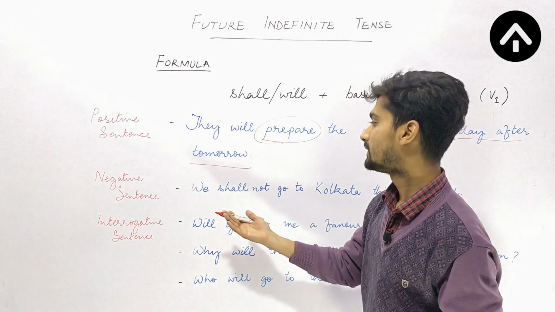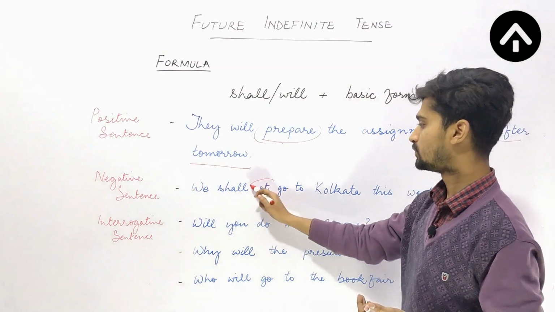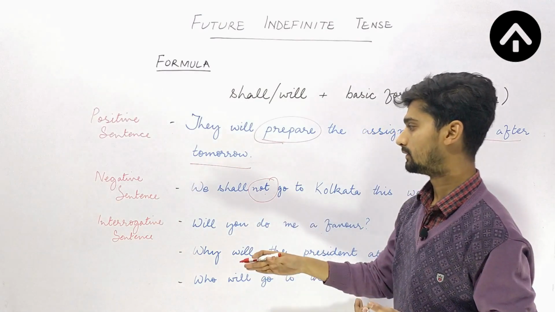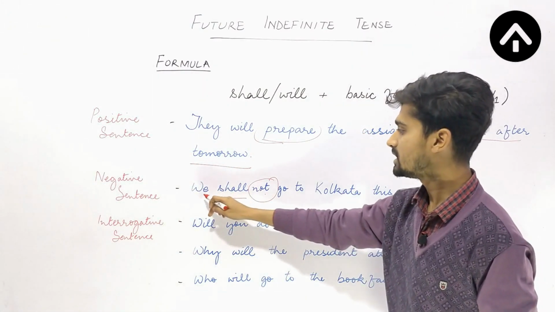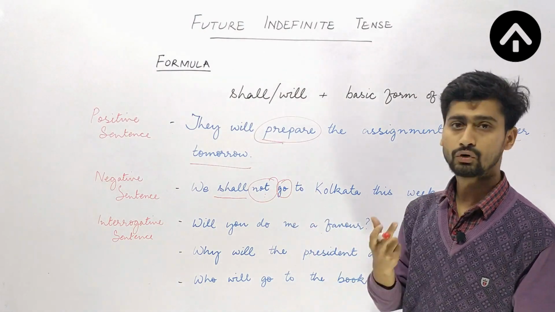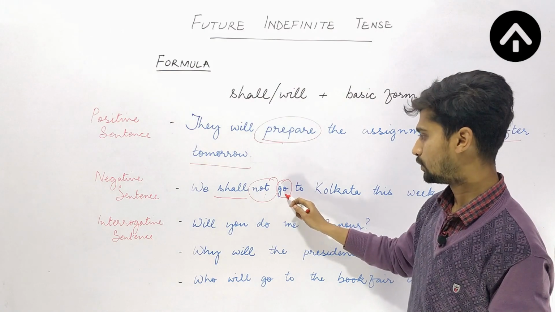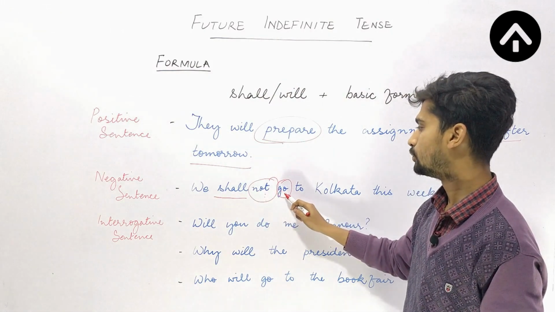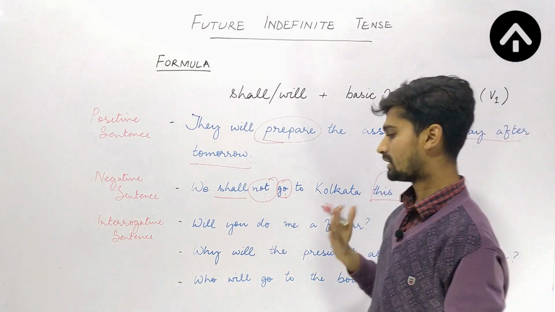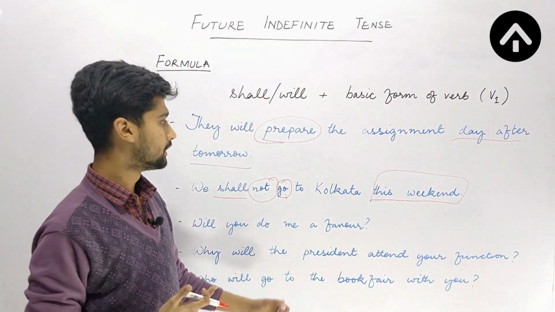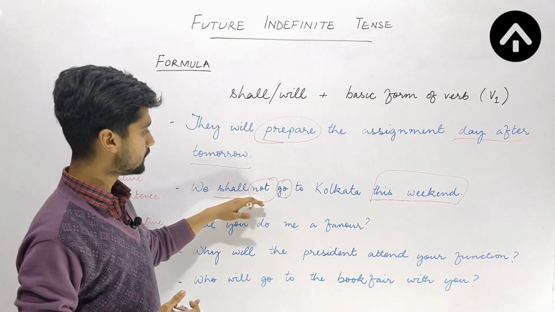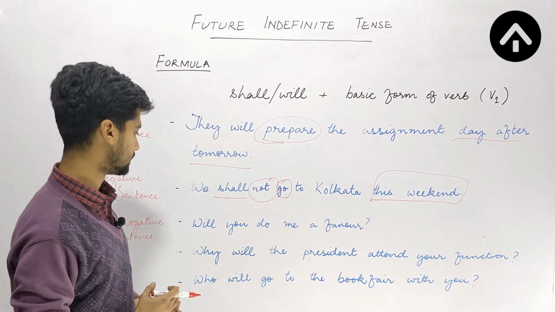So the sentence is: we shall not. I'm using "not" here, so this shows the negation and it proves that we have a negative sentence. After "we shall not", I'm using the basic form of the main verb, go. We shall not go to Kolkata this weekend. This weekend has still not come, so this is again a future adverbial for the time being. We shall not go to Kolkata this weekend.